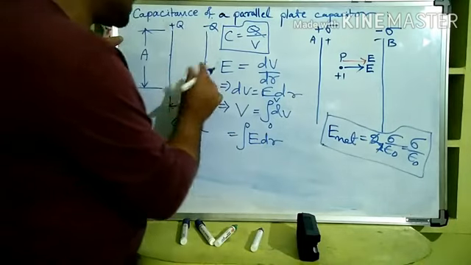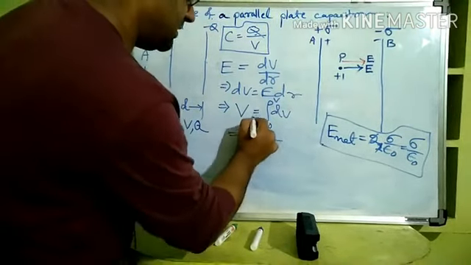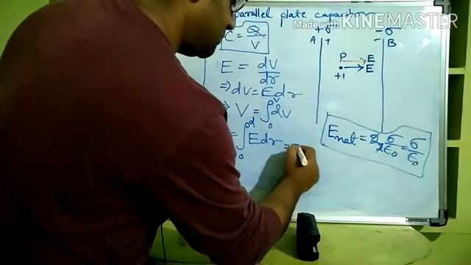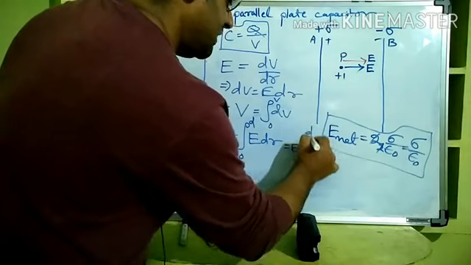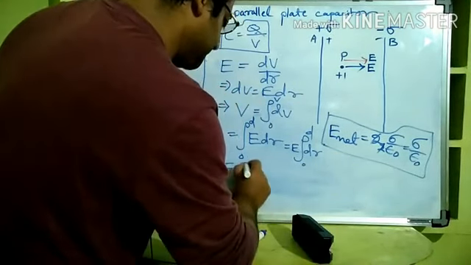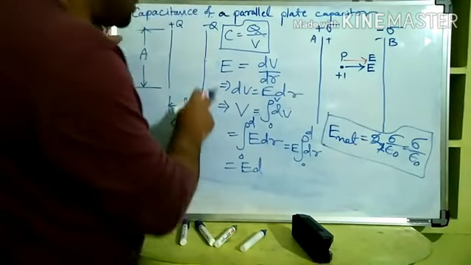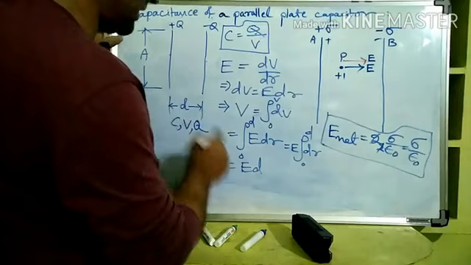So dr changes from what to what? 0 to d. It changes from 0 to d, right? So this is equal to E times the integration of dr from 0 to d. That is simply equal to Ed, right? So V is equal to Ed.